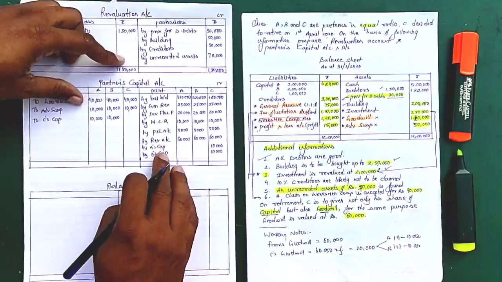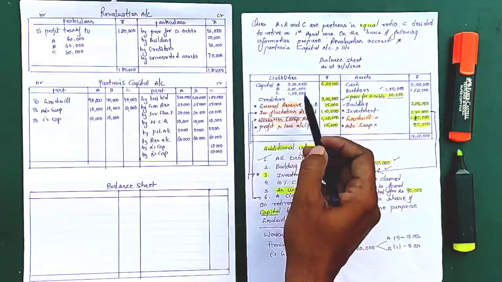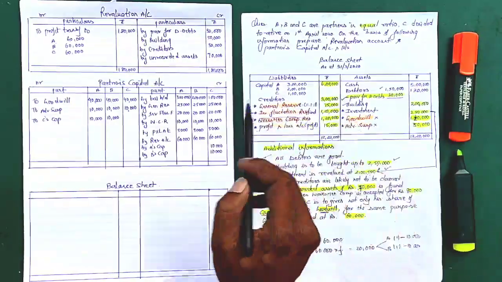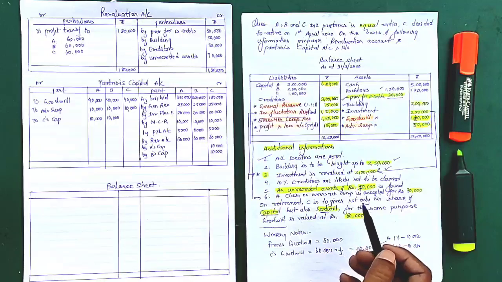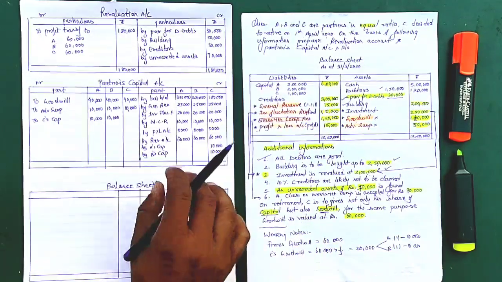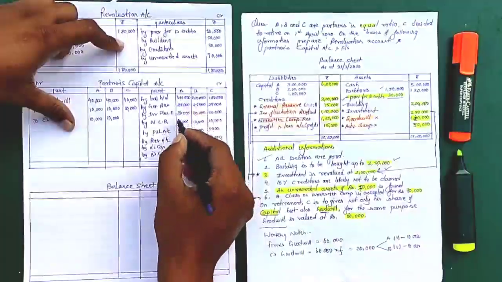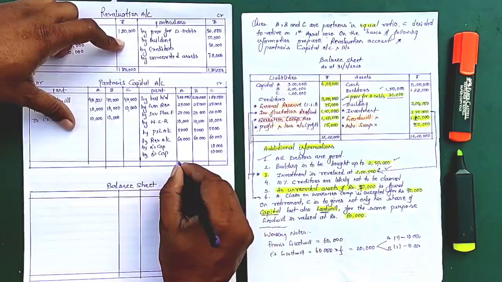So how did we make the partners' capital account? First we brought down their opening balances, then we treated these 6, then we took the revaluation account, and at last for the going partner, whatever adjustment is to be done for capital and goodwill, that we have done. Now it is time to find out the balance. The balance of this side is 4,20,000.